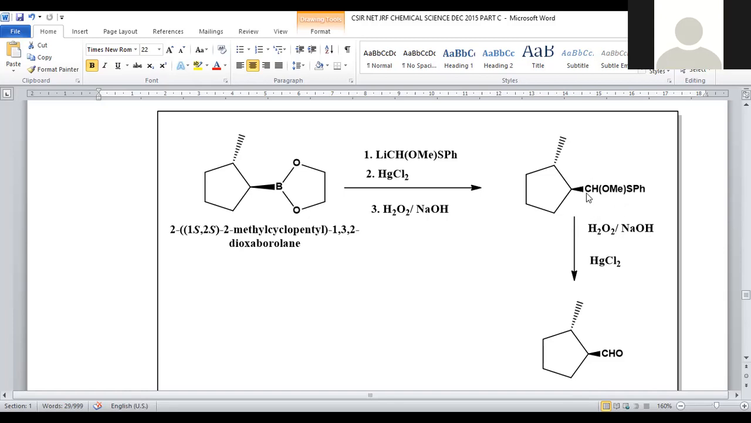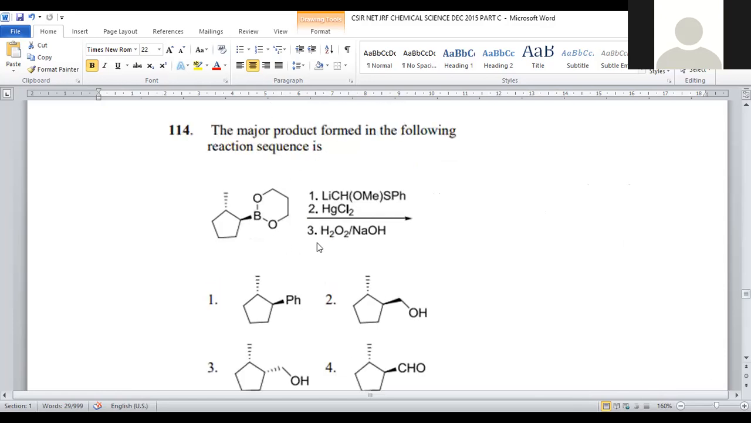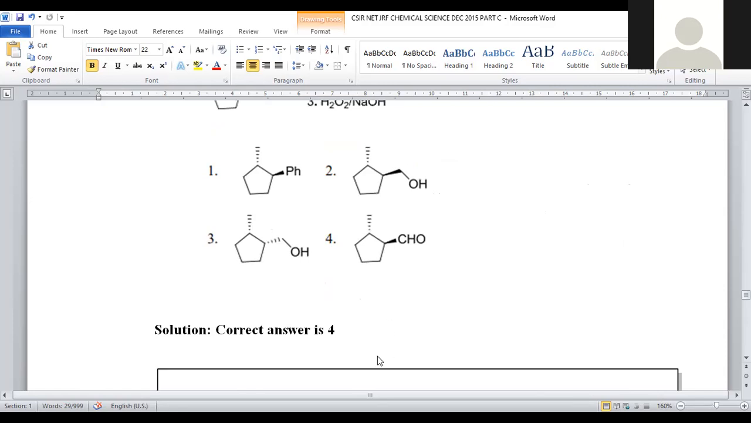So this entire group, the CHOMe group, is entirely converted into the oxidized product, because hydrogen peroxide works as an oxidizing agent, so that the corresponding aldehyde will be generated. The final product will be aldehyde. That aldehyde is there in option number 4. For question number 114, option number 4 is the correct answer.